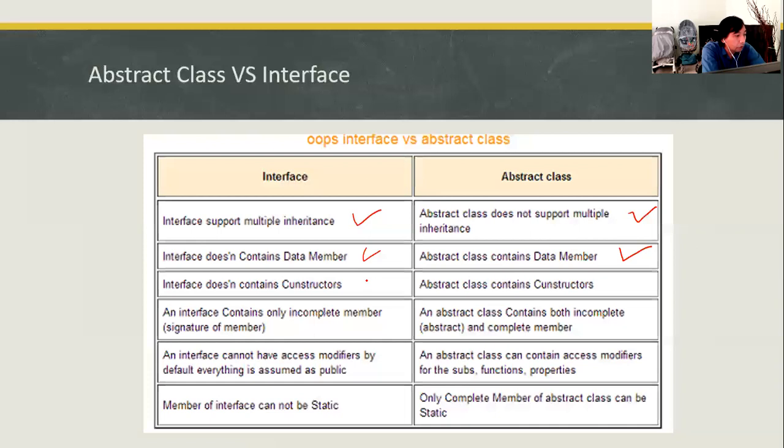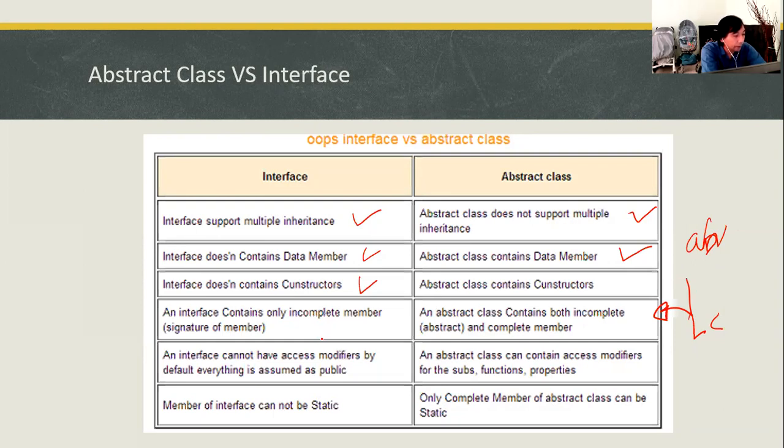An interface class doesn't contain any constructor, while an abstract class can have a constructor, even though both of them cannot be instantiated. An interface contains only incomplete members. An abstract class contains both incomplete and complete members, meaning that it can have an abstract method and also a concrete method or a non-abstract method. Unlike an interface, which should only consist of abstract methods.